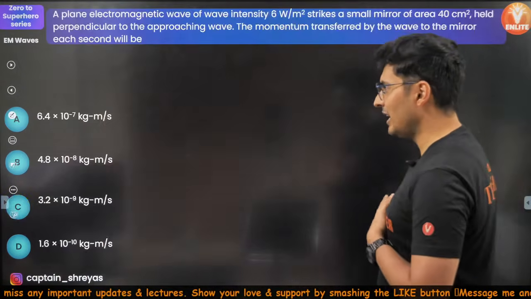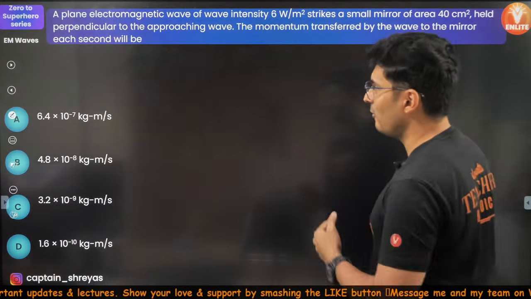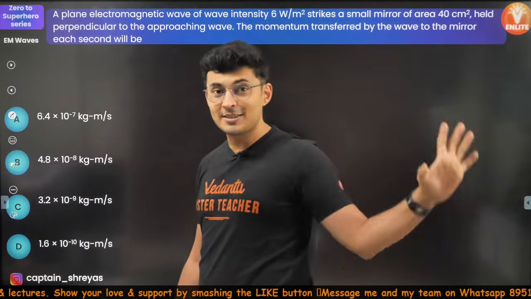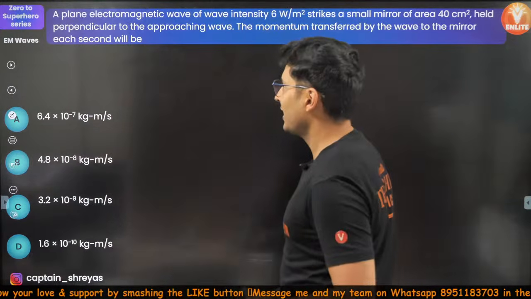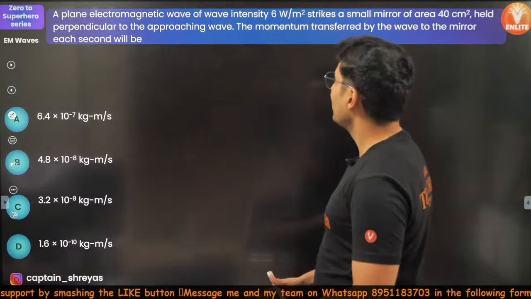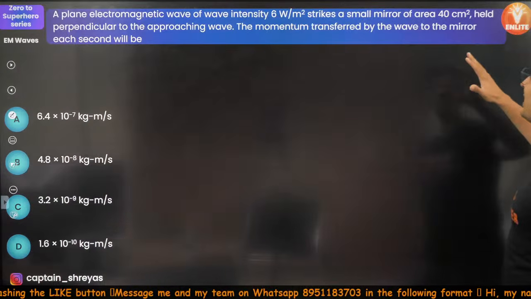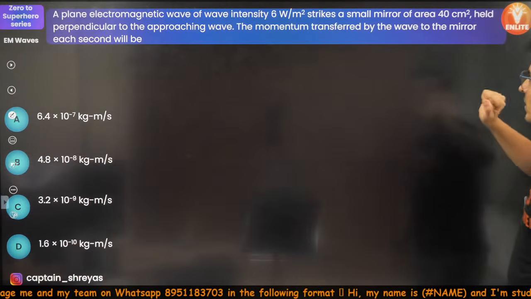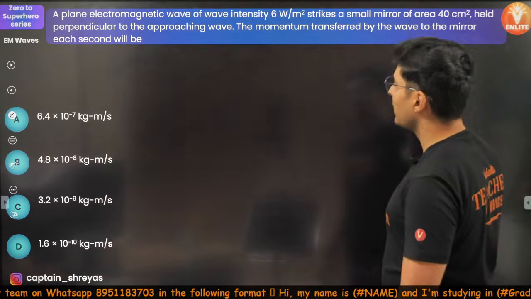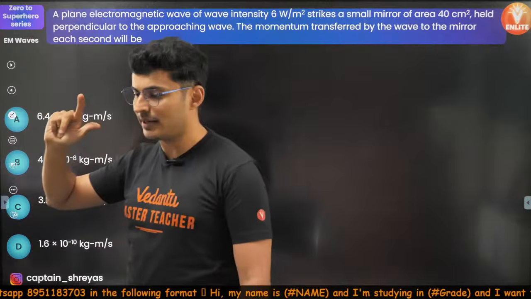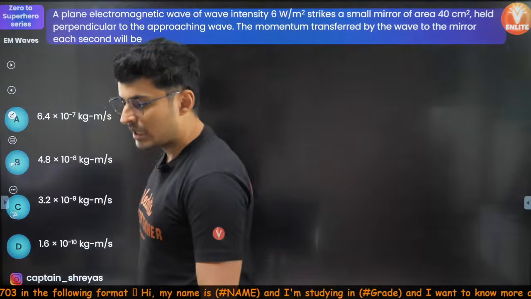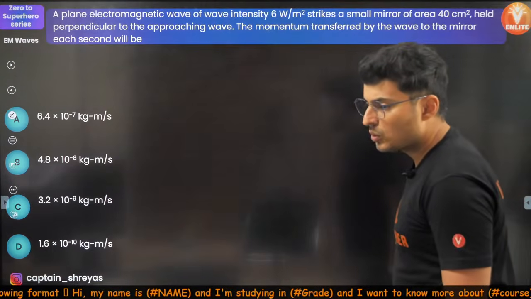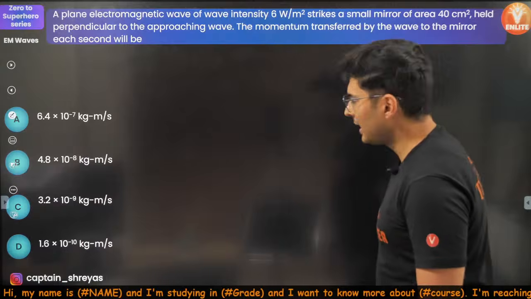Shall we move ahead to the last part? I think we have one more question and then we'll go to the last part and some more questions, guys. Here comes the next question. A plane wave of some intensity strikes a mirror of some area held perpendicular to the wave. The momentum which is transferred to the mirror each second will be... Sir, how is C in I direction?